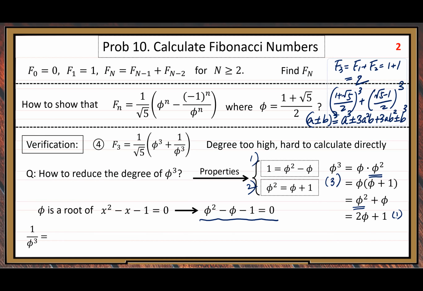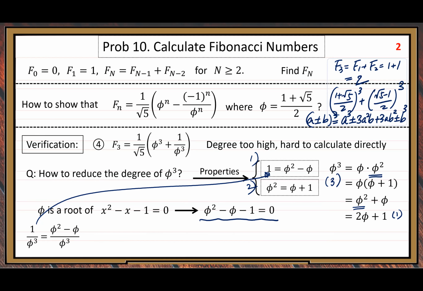So this time we want to do a transformation to get a more friendly form. How do we do it? We have 1 at the numerator, but that 1 we can replace by our property number 1, phi squared minus phi. Why do we replace 1 by phi squared minus phi? Because we can do cancellation, the common factor cancellation between the numerator and the denominator.